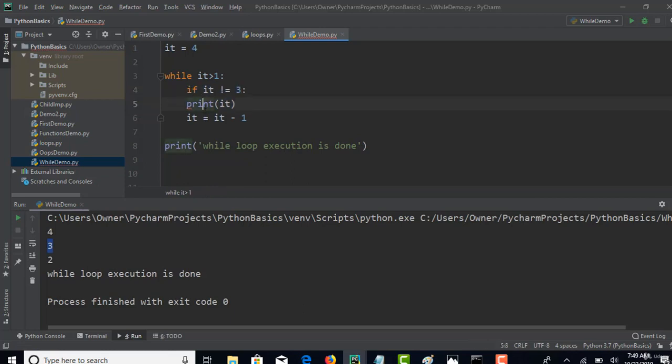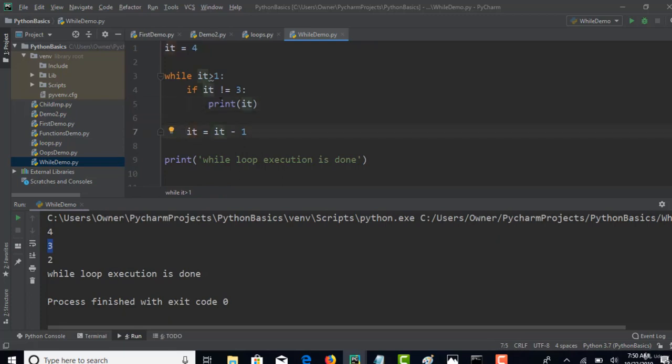Right now there is no code indentation. That's why it's throwing an error saying indent expected. So in that case, go to the beginning, backspace, do one tab. When you do one tab, that's part of the while loop. Do another tab so that it will be part of the if condition. Or if you are not sure, cut it, reach here, say enter and then paste it. Perfect. So that you will not get that error.